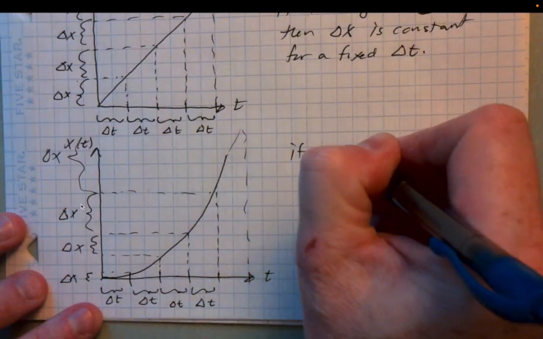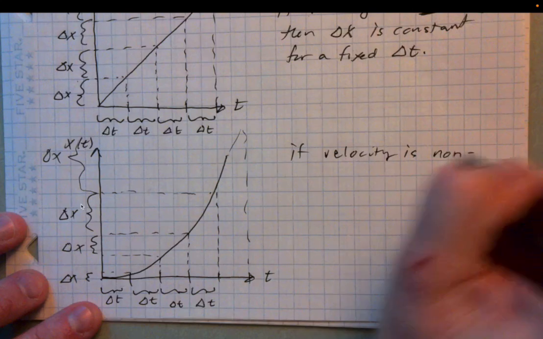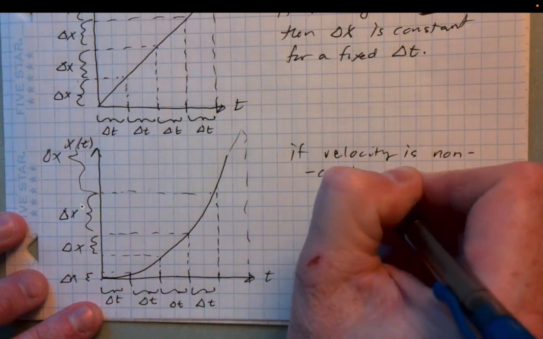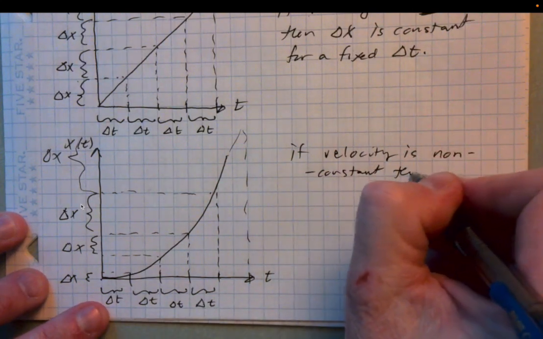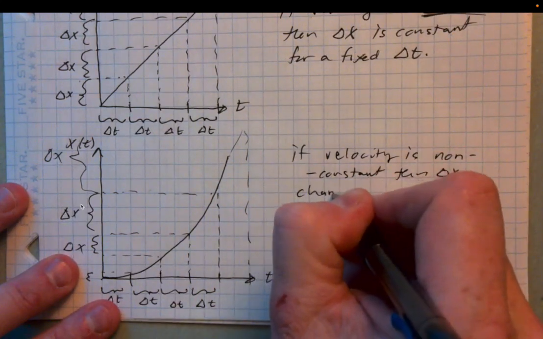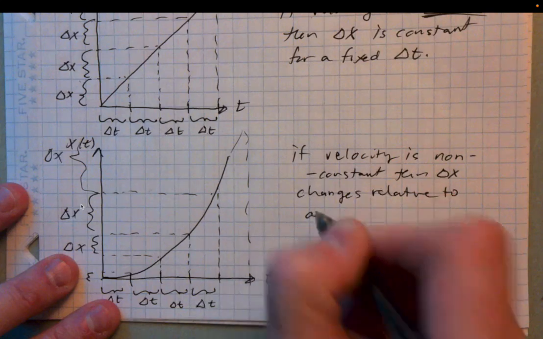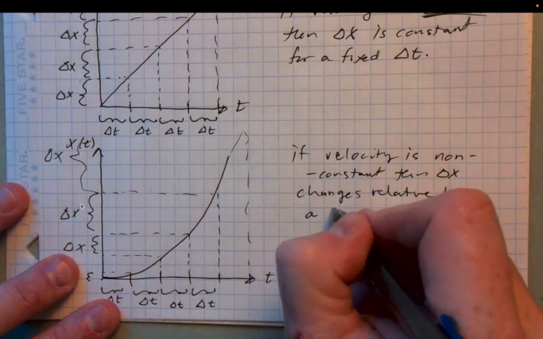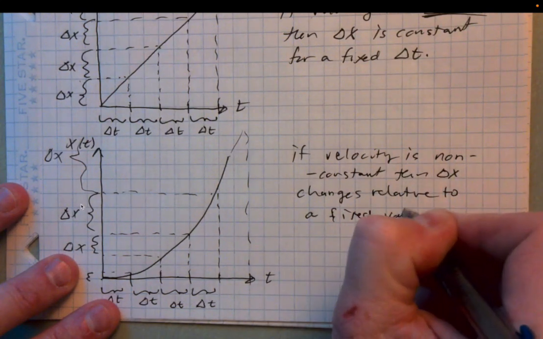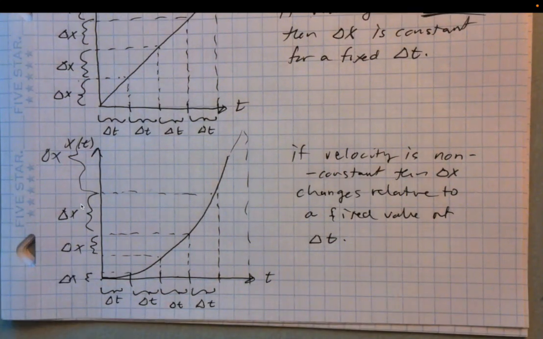So if velocity is non-constant, then delta x changes relative to a fixed value of delta t. Okay, so your displacement varies over the same time interval.